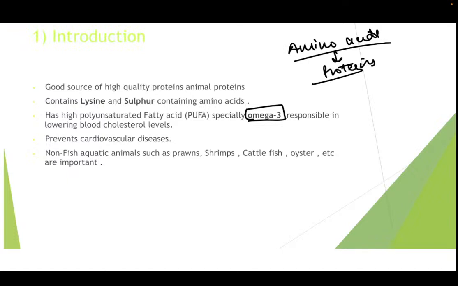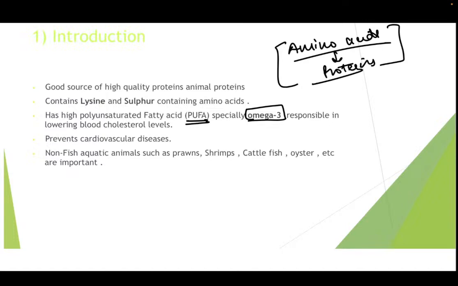So that is the reason it is said that if you want to have proteins, then you should have fishes. It has high polyunsaturated fatty acids. This polyunsaturated fatty acid is also known as PUFA, especially omega 3 fatty acid, that is responsible in lowering the blood cholesterol levels. So children, we all know that PUFA is very important. Why? Because it lowers the blood cholesterol level.